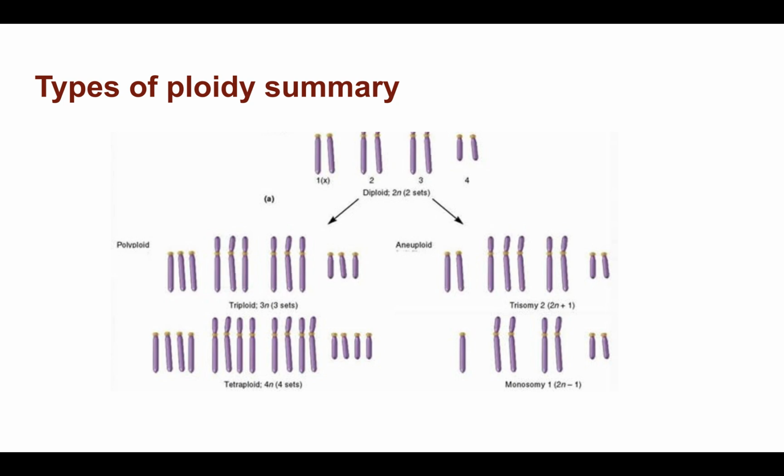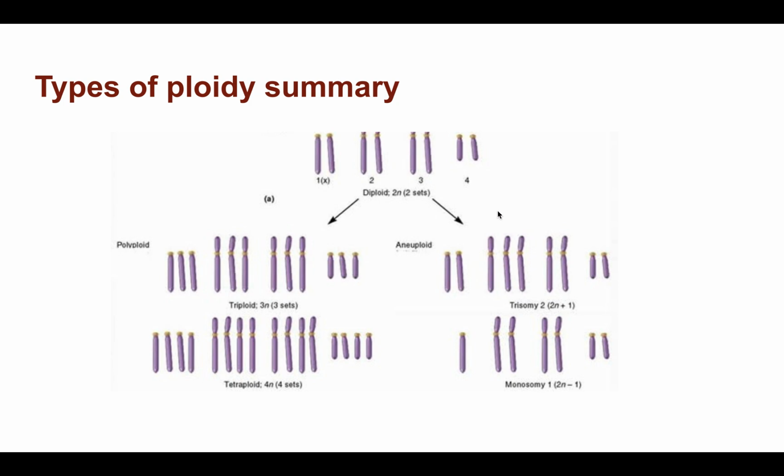Just a little summary of the different types of ploidy. So up here, if this is a diploid organism, we can also have polyploid organisms and tetraploid organisms. So this is where they have, as they should, different numbers of chromosomes in their cells. This is an aneuploidy arrangement, showing you where, instead of being diploid as it should be, some of them have got the wrong numbers in their cells.